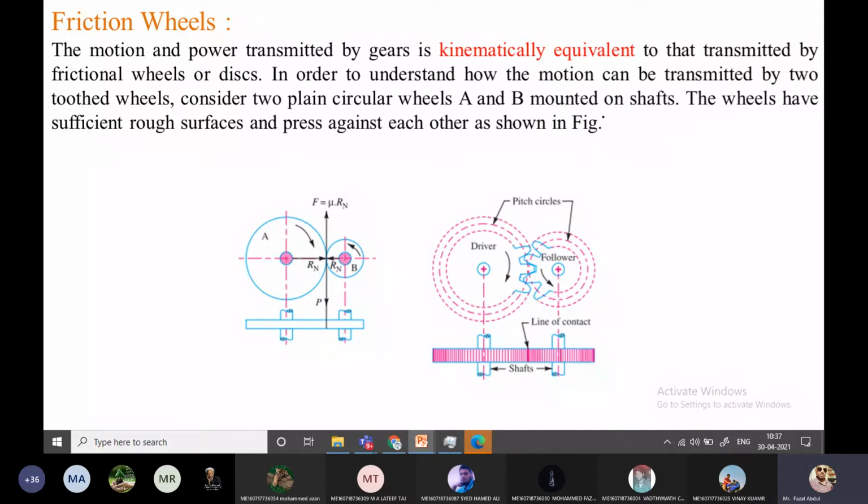In the friction wheels, the motion and power transmitted by the gears is kinematically equivalent to that transmitted by the friction wheel, otherwise the disc. Here two wheels are there, wheel A and wheel B. Wheel A is mounted on the driver shaft, the power shaft which is carrying the power or torque, and this is the follower shaft.